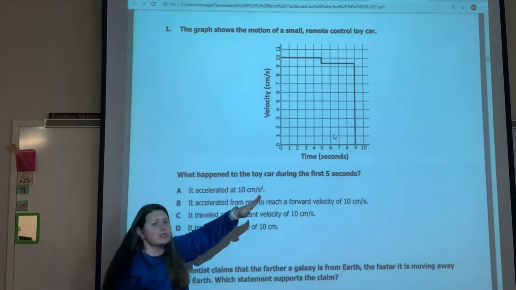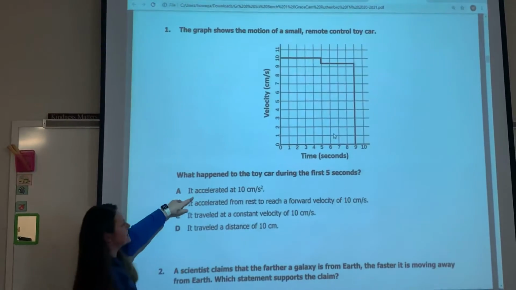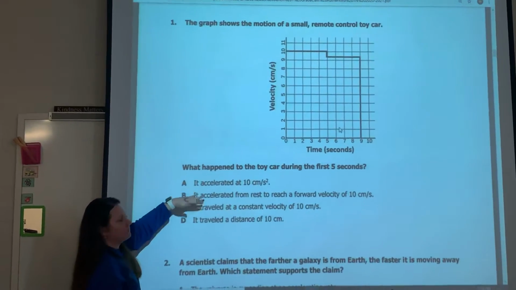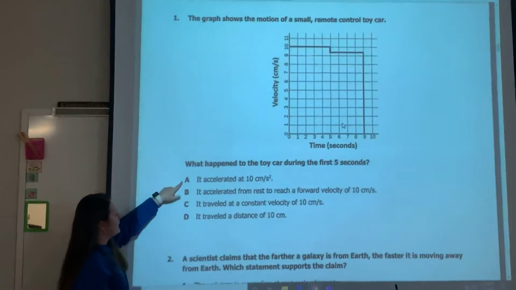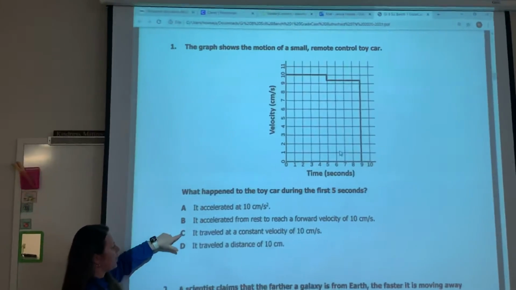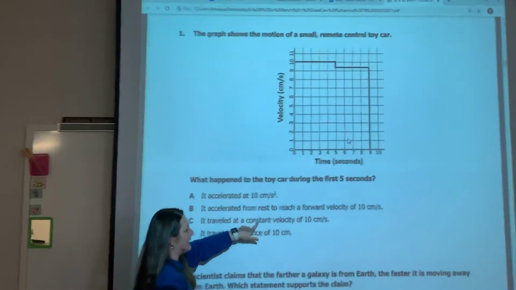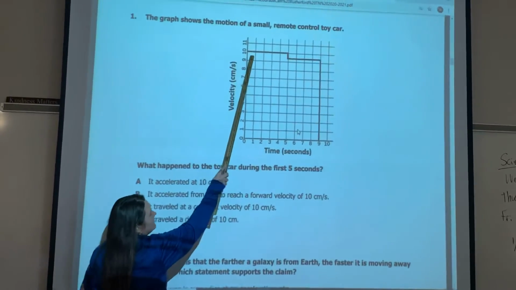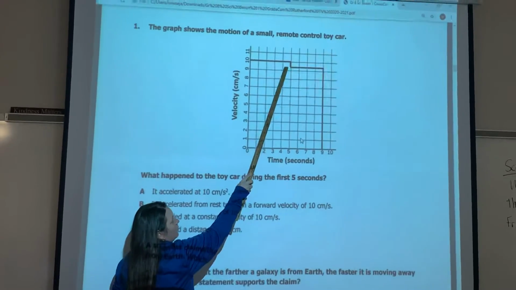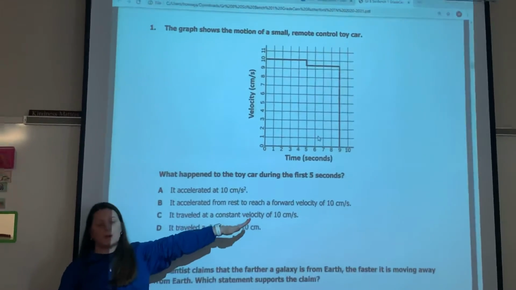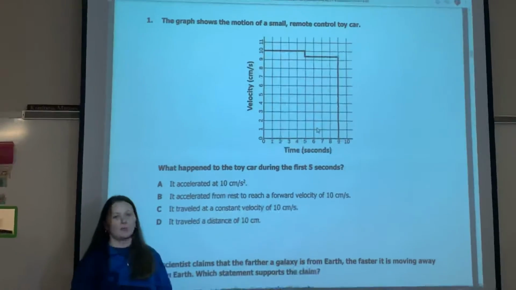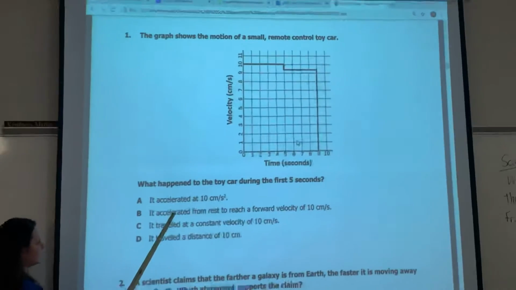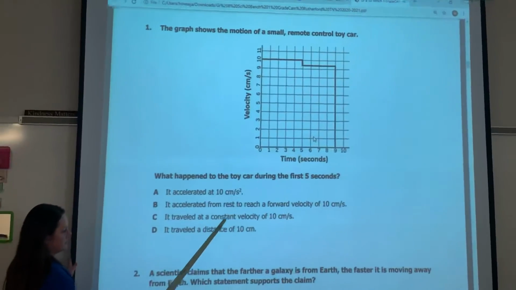So when a line is going straight out here, that doesn't mean it's accelerating, okay? It means that we are traveling pretty much at the same speed. Now, our best answer in this one would be C, because it traveled at a constant velocity at 10. Look, it's at 10, and it stayed constant all the way across. So when you see a straight line straight across, that means it is constant. Accelerated means it's speeding up, okay? So it is not accelerating, it's staying constant, okay?